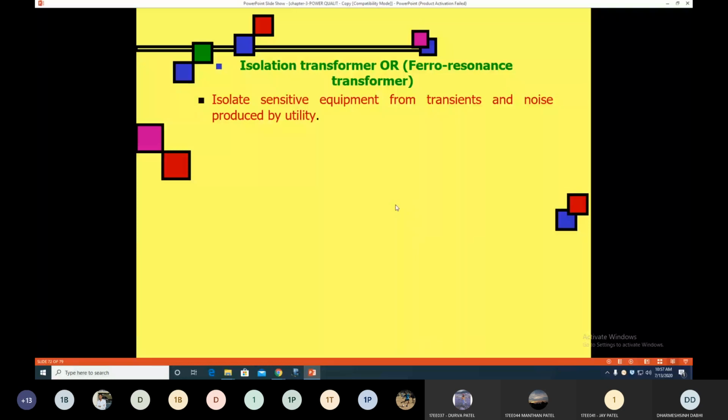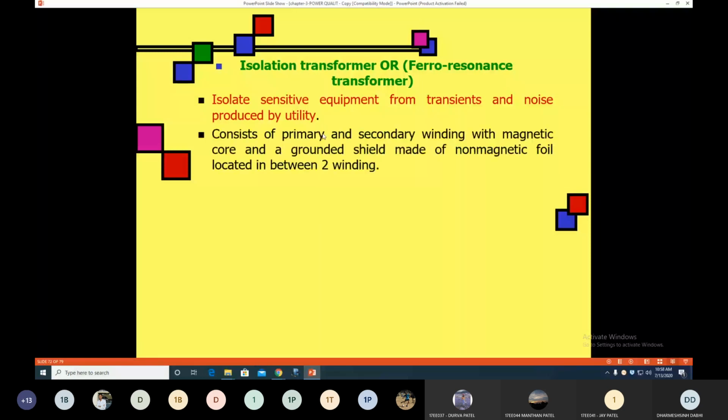It isolates the sensitive equipment from transients or any type of noise produced on the utility side, and saves your sensitive equipment against these power quality problems.